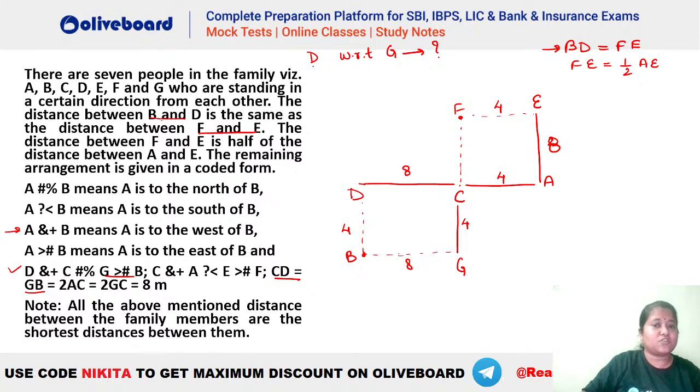Now the question was, what is the direction of D with respect to G? So you can see D is towards the northwest. Bilkul sahi hai. And now if you have to calculate the value for this, you can find out that it has to be under root of 4 square, that is 16, plus 8 square, that is 64, right? So you can calculate that. I guess it will be something like 4 root 5 or something, right?